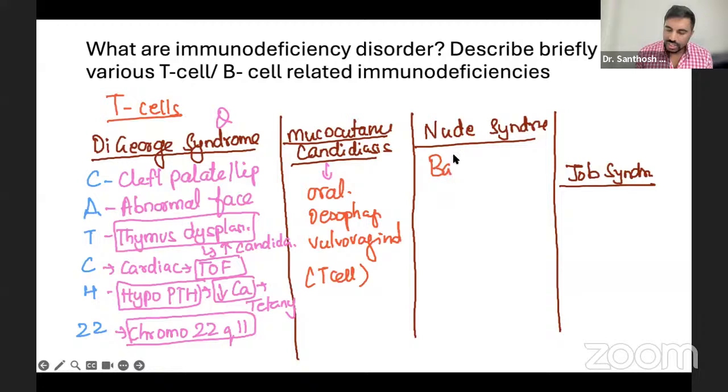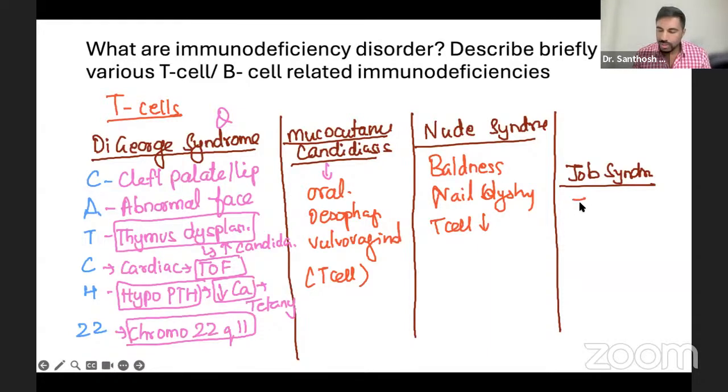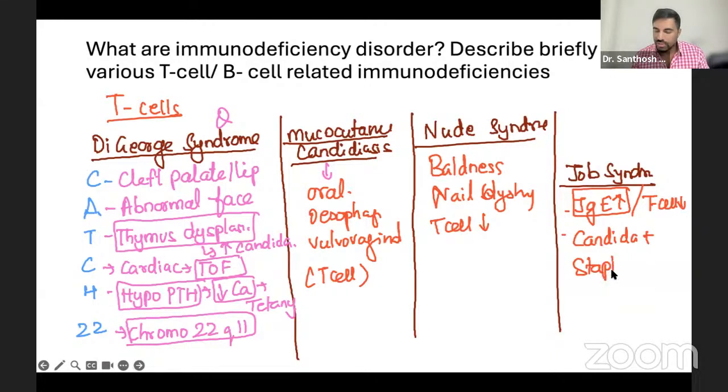Nude syndrome is basically where these people have baldness and nail dystrophy. Nude means everything is gone, no? Nail dystrophy, baldness, and of course, because of T cell defect, infections can happen. Job is one syndrome where IgE goes high on one hand, and on the other hand T cell is defective. Here, usually not only candida infection, apart from candida, he will be getting multiple staphylococcus abscesses. Very, very common with Job. That's it. DiGeorge, mucocutaneous, nude, and Job syndrome. These are very common for T cells.